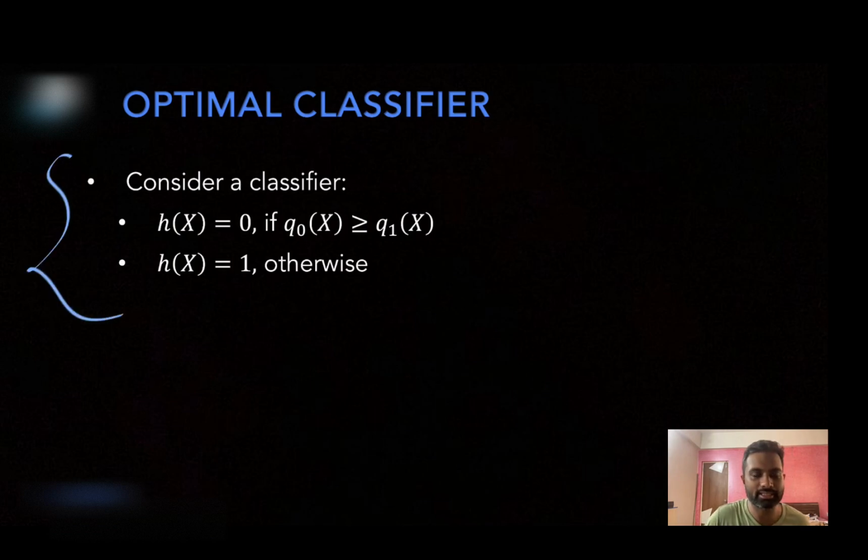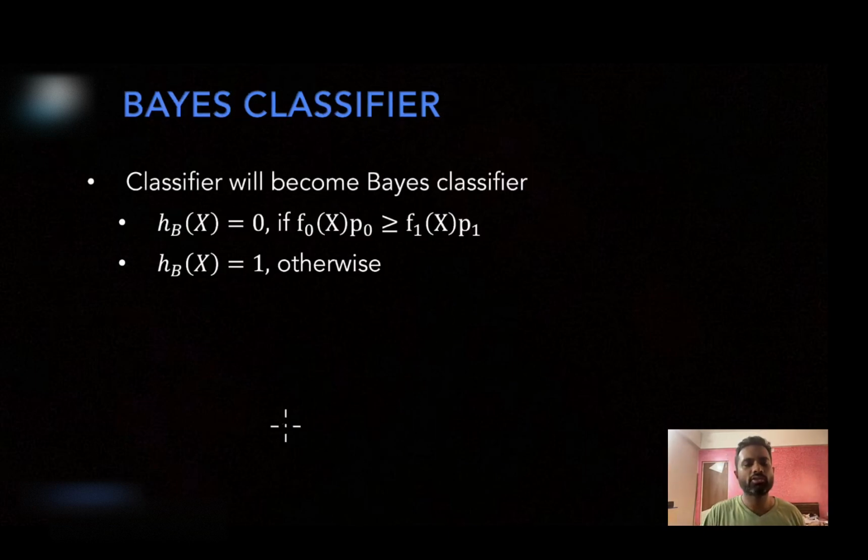In this classifier you are comparing the Qi's. Now I am saying that Qi is nothing but Fi of x multiplied by Pi divided by a certain constant z that does not depend on the class label. So I can ignore that constant and I just compare the numerator only. So that's what I will do.